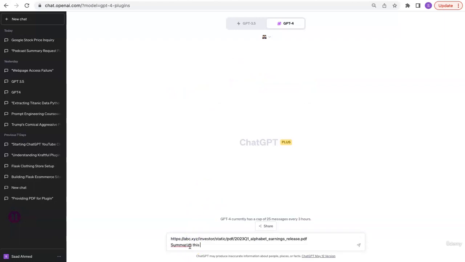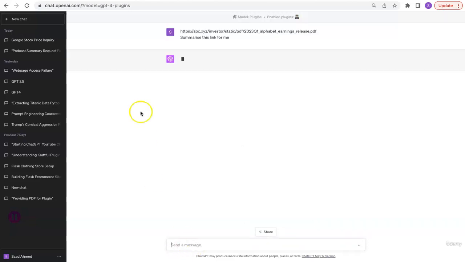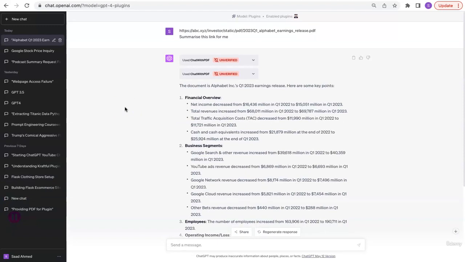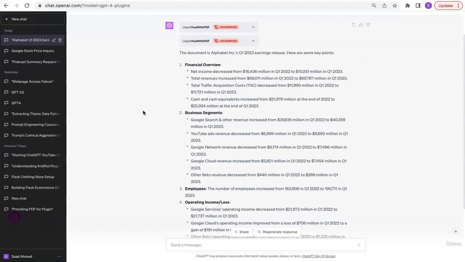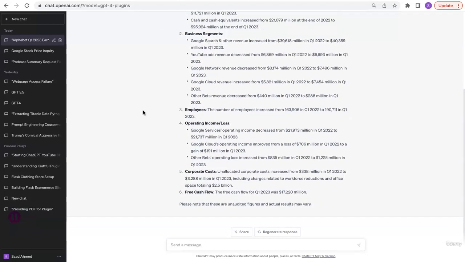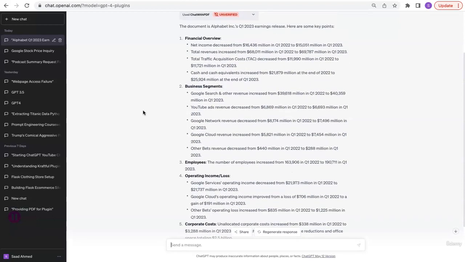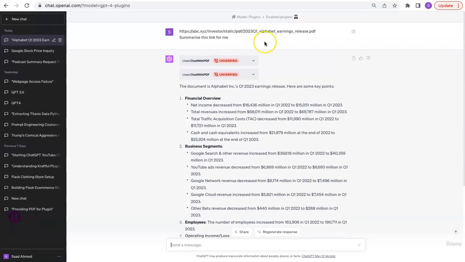Summarize this link for me. And let's see what the model comes up with. And this time it worked. Actually, the plugin was able to fetch me the data from the link. It was really slow compared to how fast Bard was, but the plugin was able to find the relevant data from the earnings call that I was looking for, and it provided me the information. So in this way, GPT-4 plugins were able to help me work with the PDF link, but Bard was way faster.